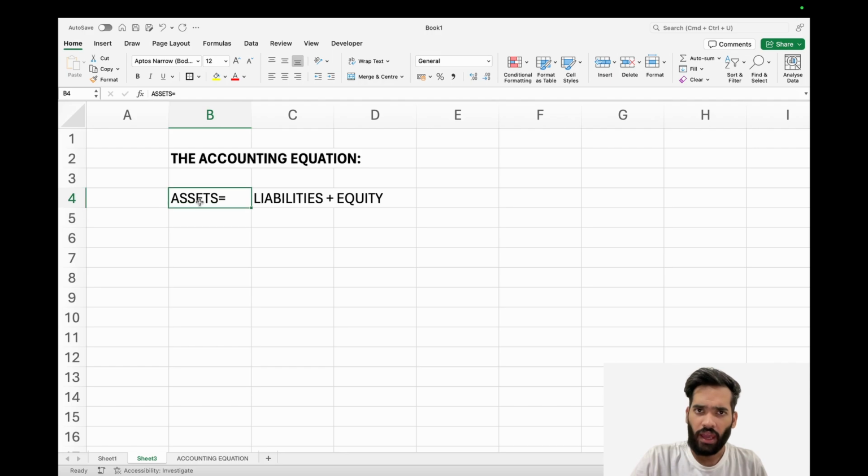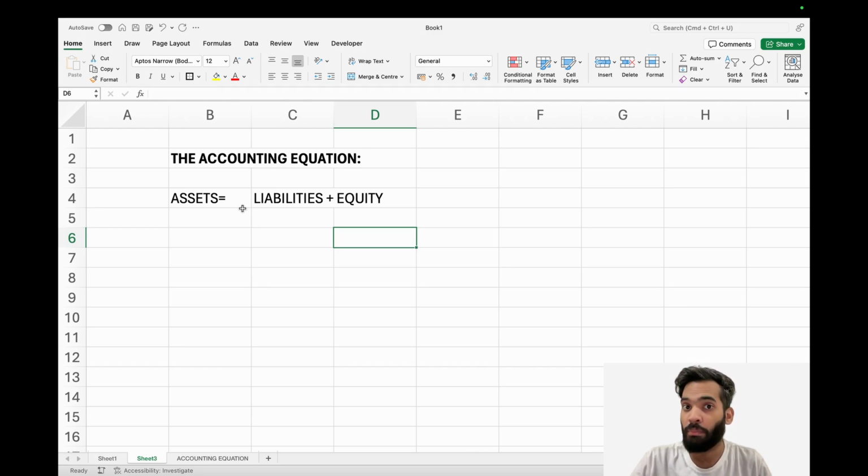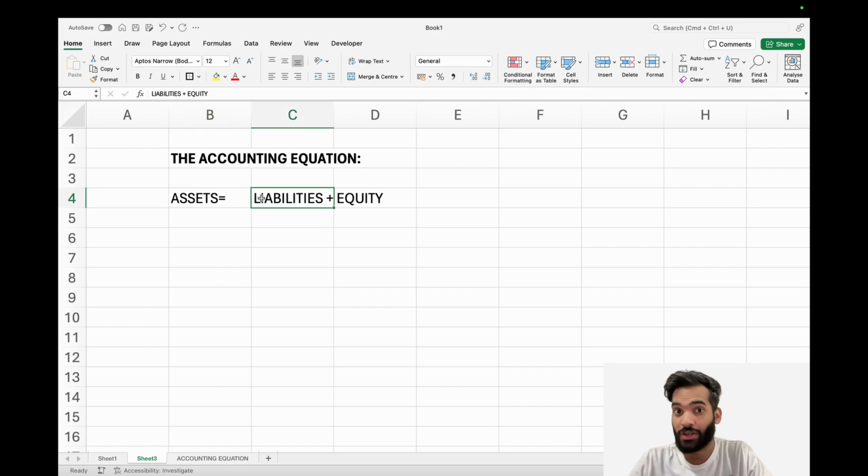This means assets, everything you own, is always equal to everything you owe, plus the money left over after you pay what you owe from the assets. It actually makes a lot of sense, because when a business has an asset, it owns something. Either it came through a liability, meaning if you have cash as an asset, you borrowed the money, or you got it through equity, meaning it is your own money as a person or as a company.